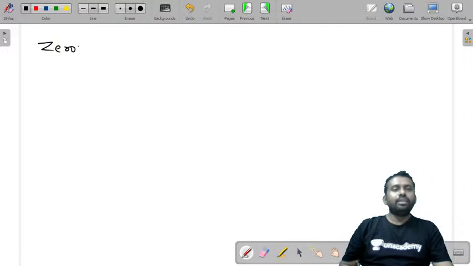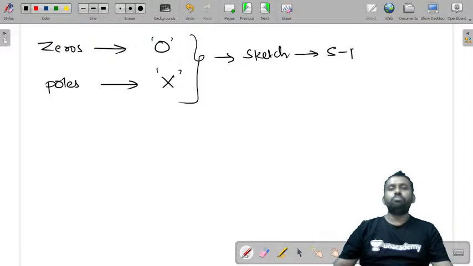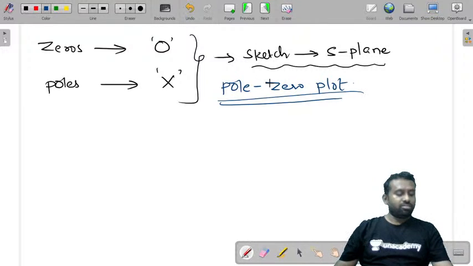So zeros are represented by a circle and poles are represented by a cross. And when you sketch this, when you mark these values on an S-plane, that is called a pole zero plot. I'll also tell you about the stability of a function. First, let us learn what is pole zero plot.